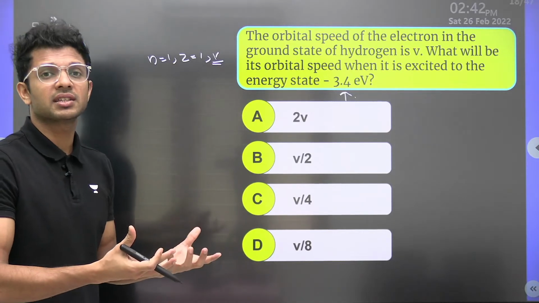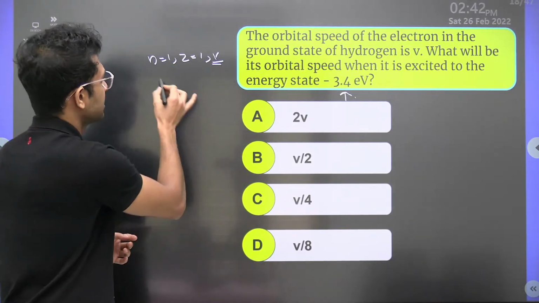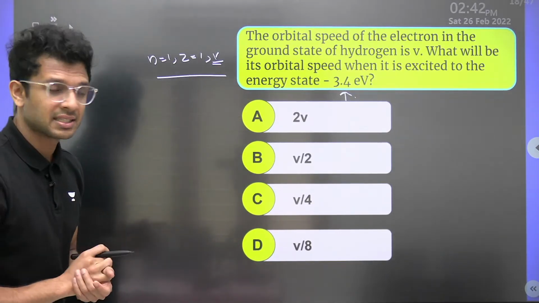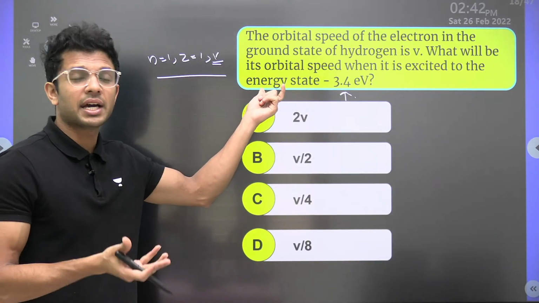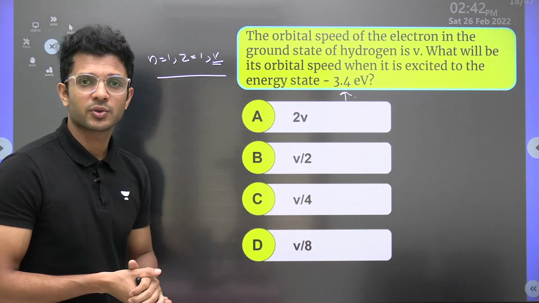Directly they are not giving us the value of the orbital number. Instead, what information is given? The simple information given here is that when it is excited to that orbit, the energy is minus 3.4.